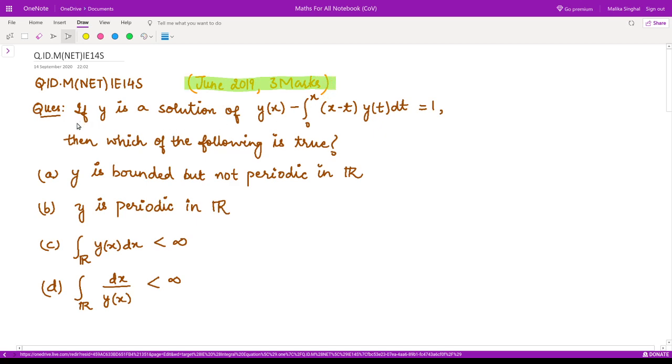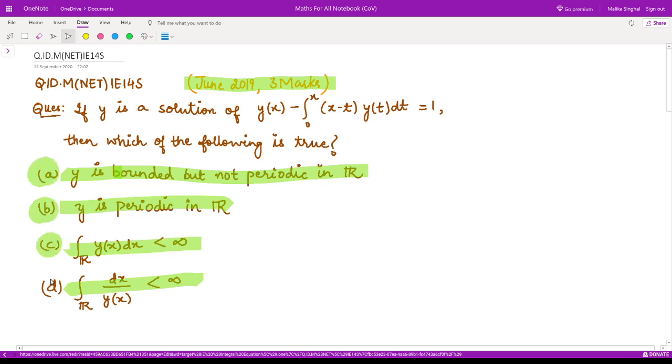The question is, if y is a solution of this integral equation, y(x) minus the integral from 0 to x of (x minus t) y(t) dt is equal to 1, then which of the following is true? They are asking whether y is bounded but not periodic, y is periodic in R, this integral is finite, and this integral is finite. So which among these 4 is valid for the solution y of the given integral equation?